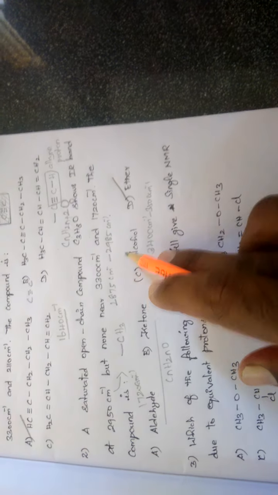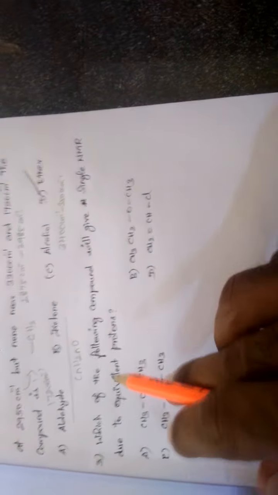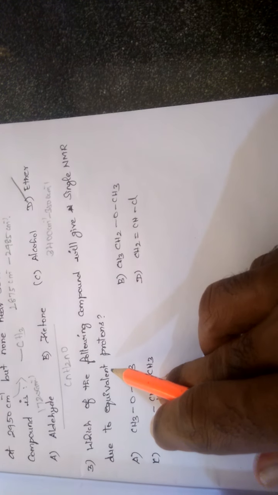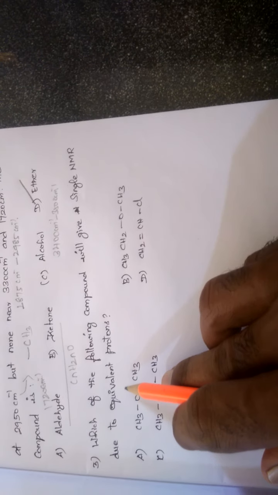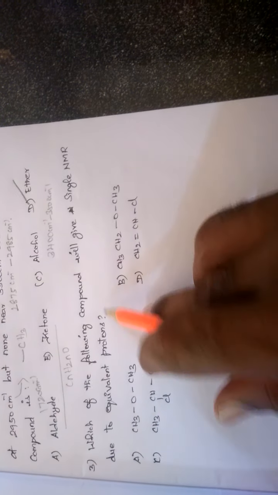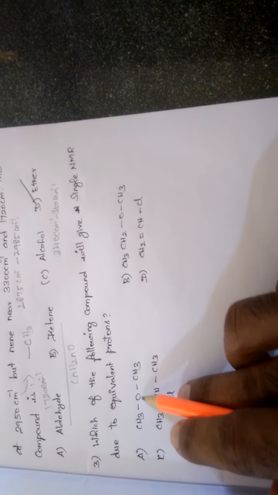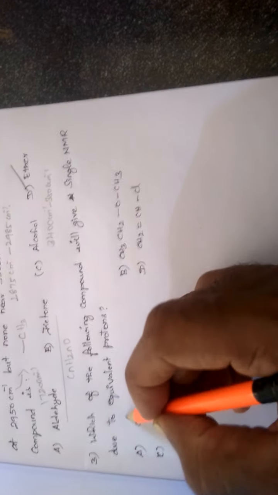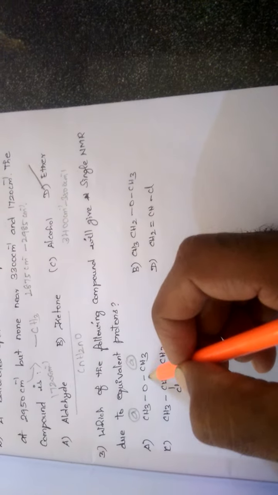So the third question is: which of the following compounds will give a single NMR peak due to equivalent protons? The number of peaks we get in NMR indicates the number of different kinds of protons present in the compound. In this question they give only one peak, so the compound exhibits only one kind of proton. In the first option we have CH3-O-CH3. Both are methyl groups attached to a single oxygen atom, so both methyl groups are in the same chemical environment. We assign both methyl groups as A. It will give rise to only one peak in NMR. So this will be the answer.